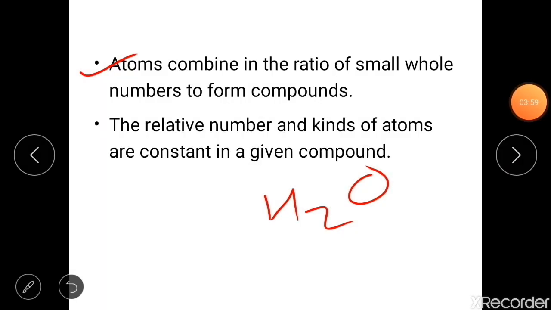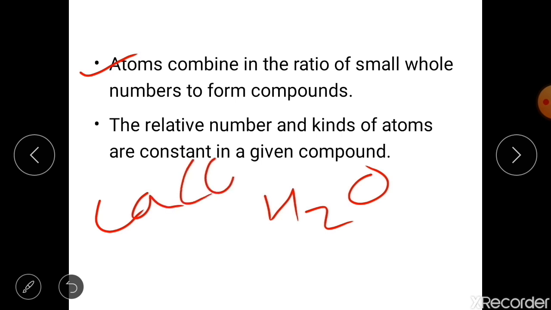Now the last postulate says the relative number and kind of atoms are constant in a given compound. It is almost similar to the above postulate. Look, the number and kind of atoms will be constant whenever a compound forms. Let us explain with the help of an example. Calcium carbonate, which has the formula CaCO3. Your bones and teeth are made up of this.